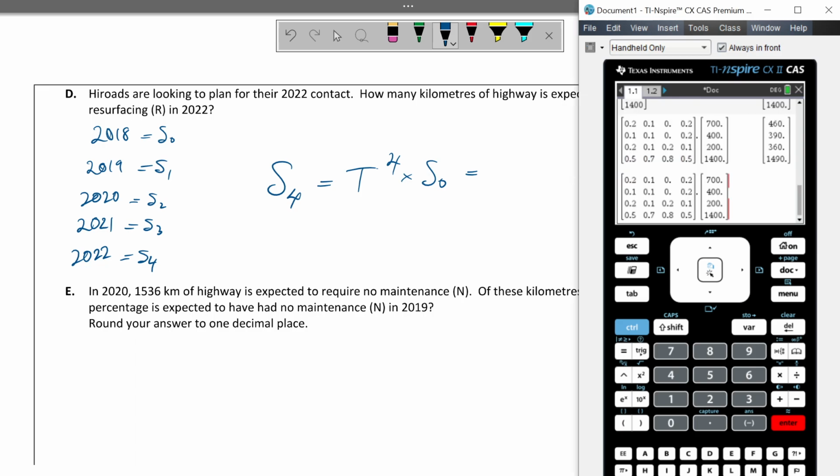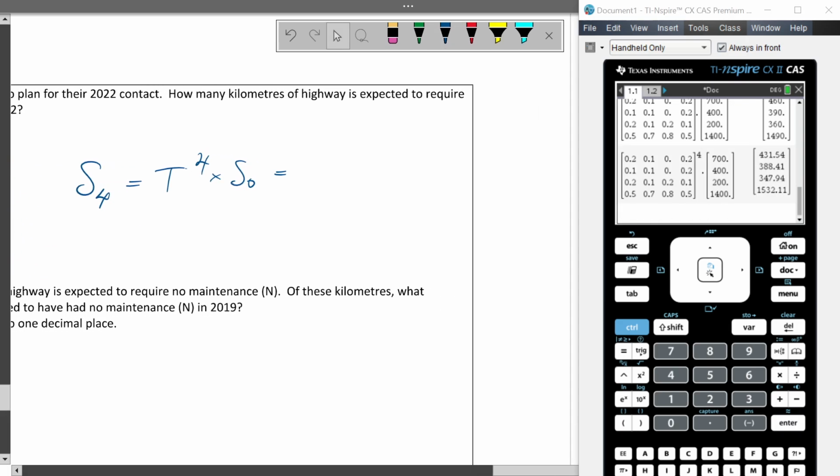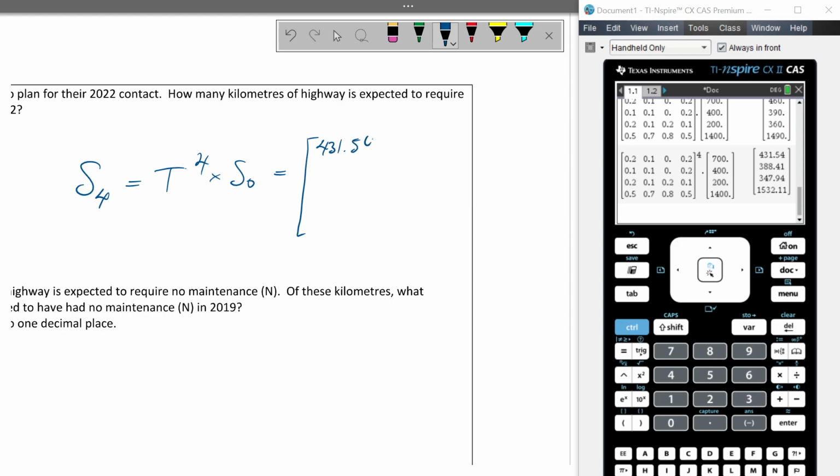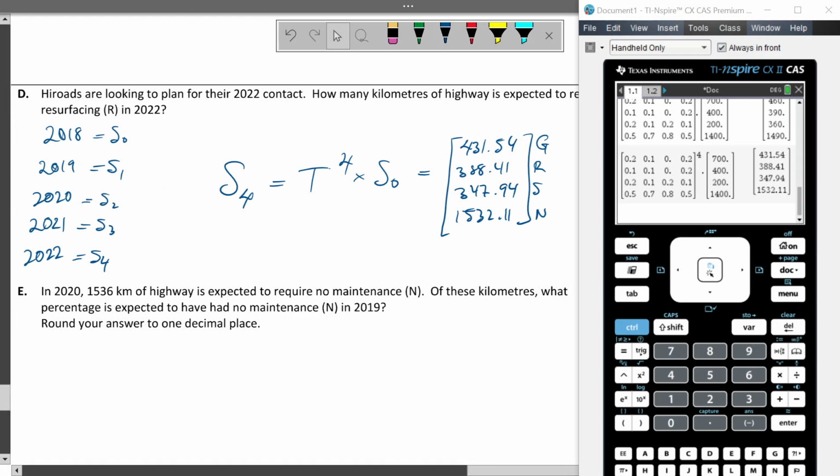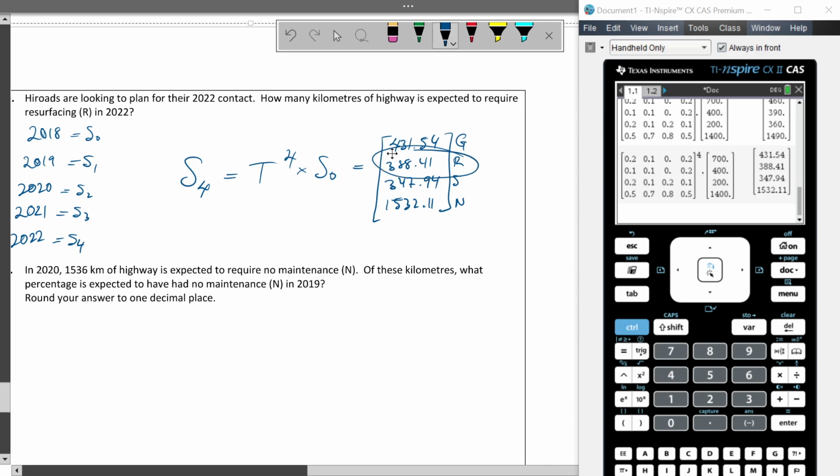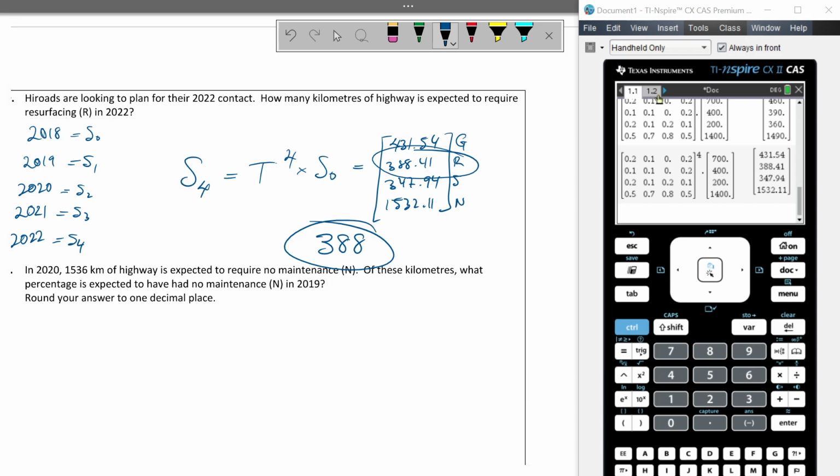So I'm taking this, and I'm raising it to the 4th power, which means I'm going to be left with 431.54, 388.41, 347.94, 1532.11. It was graded, resurfaced, sealed, nothing. And we now want resurfacing, which is that one right there. It's going to be 388. It's going to be 388 as my answer.